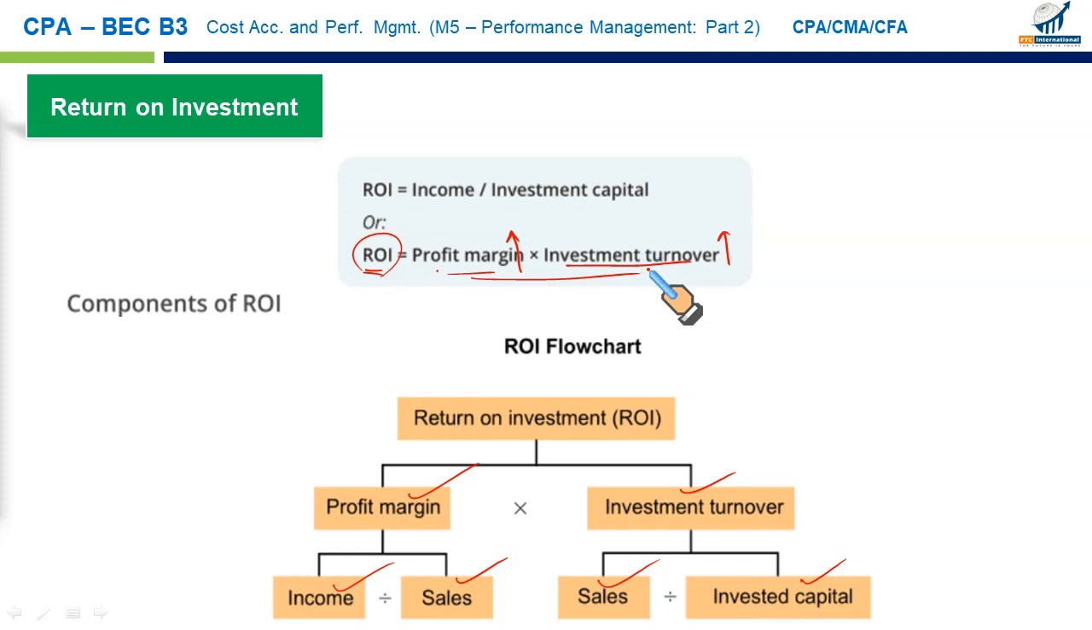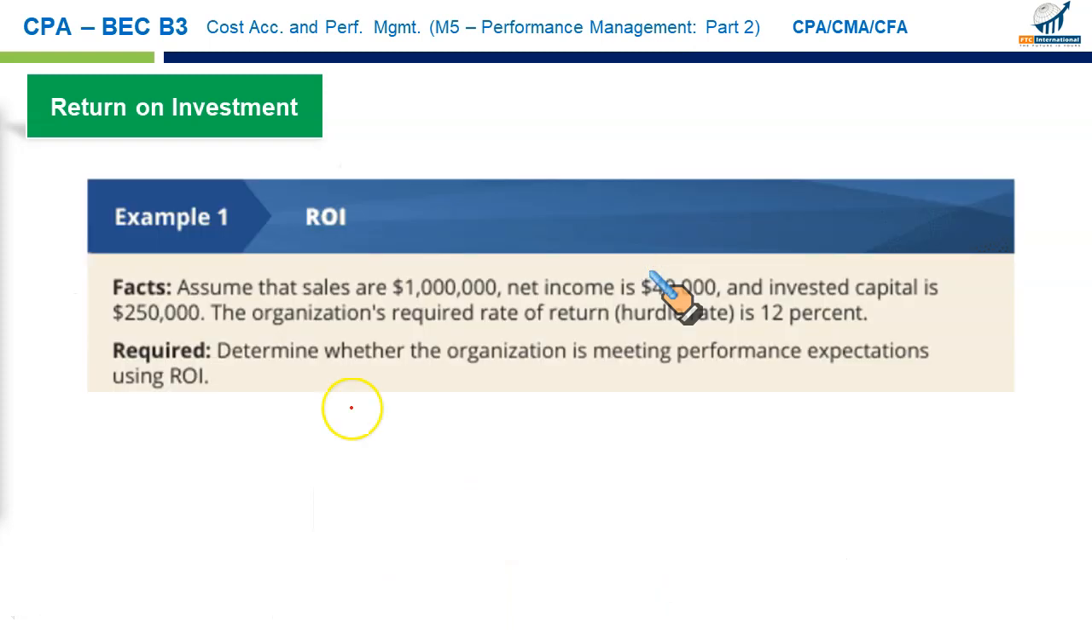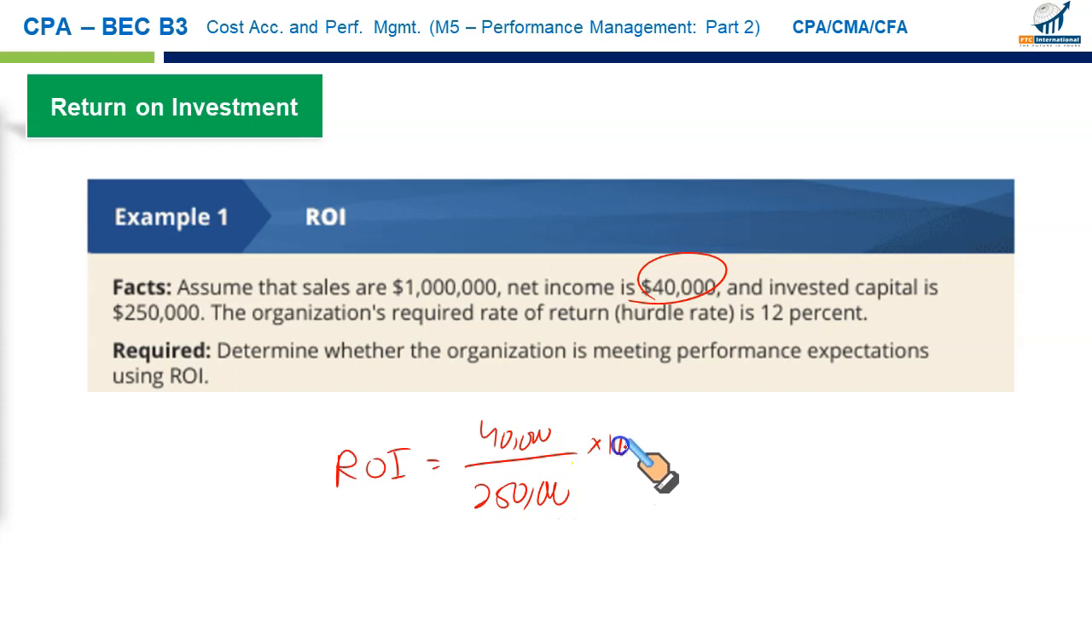Now the next, a good example on return on investment. Assume that sales are 1 million, net income 40, invested capital is 250. The organization's required rate of return is 12%. ROI is to be calculated. So either you can calculate it directly by taking your net income and dividing it by the invested capital, 40 by 250 times 100, that gives you 16%.